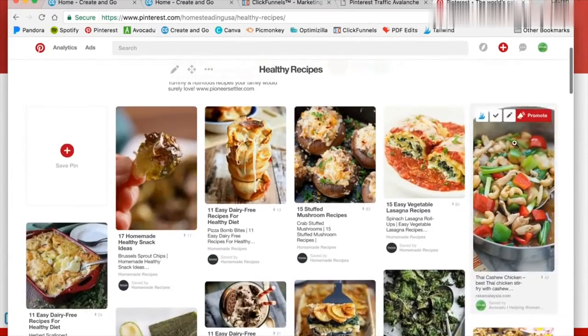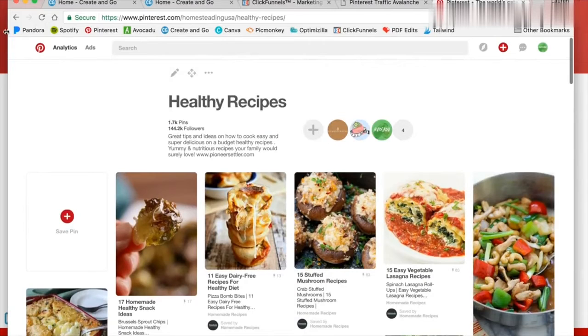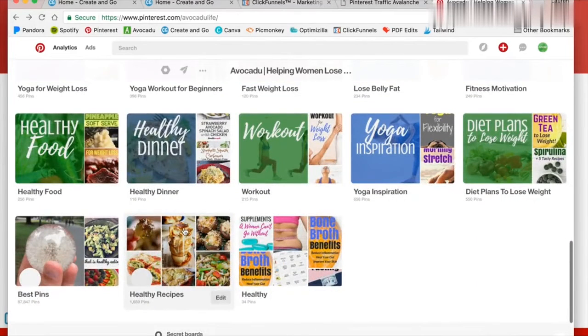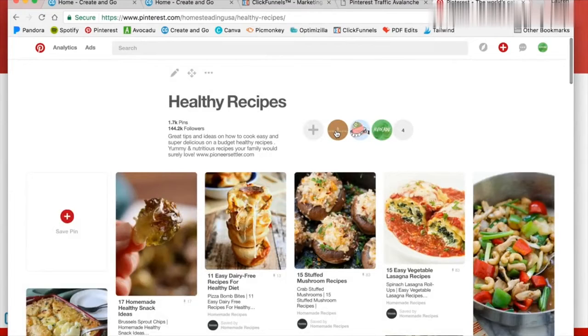You can see I pinned right here, but anytime I pin other pins on my account, nobody in this Healthy Recipes board gets to see it. I have to pin specifically to this board. And this person whose board I joined, they do not get access to any of my followers. It's a one-way street when you join a group board. So keep that in mind.